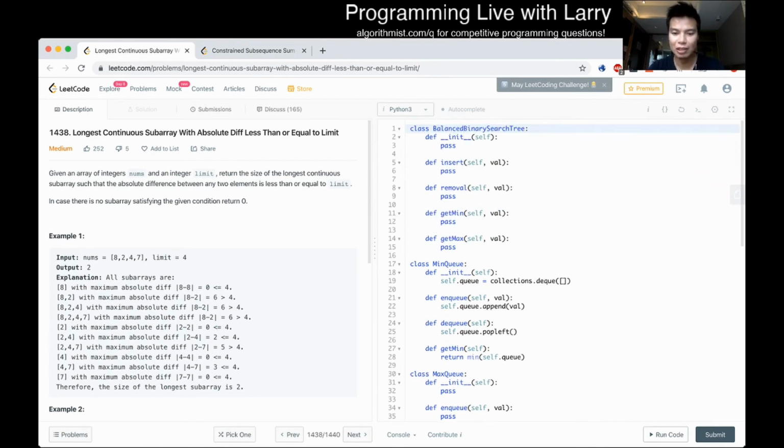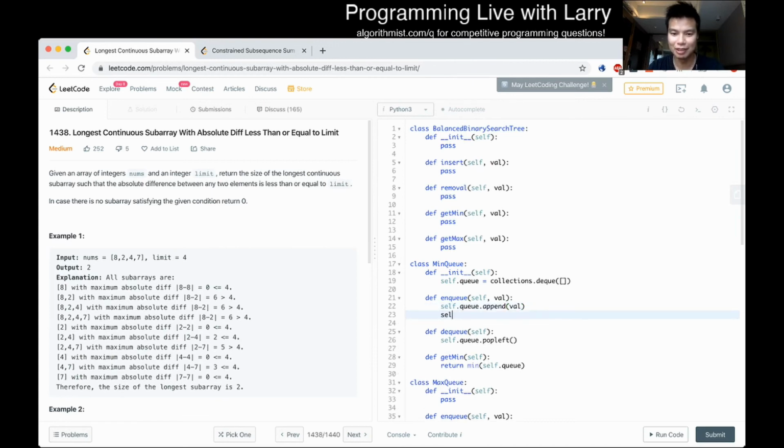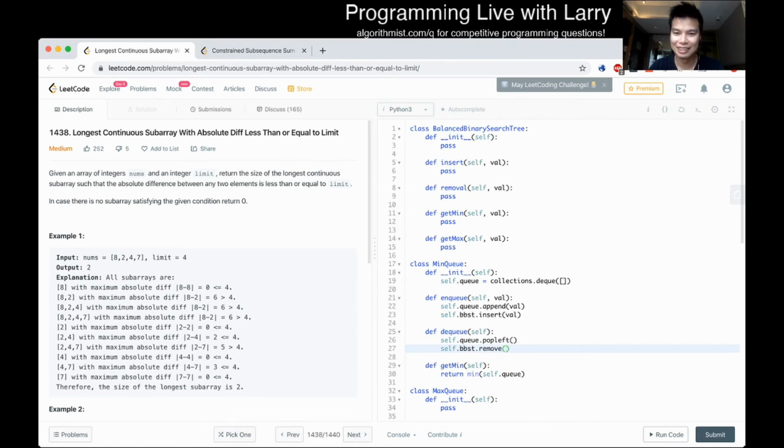Well, on enqueue, we just do self.value. Let's just keep this short so I write a little bit. We insert the value. On dequeue, we remove the value. I guess that is terrible naming. Hang on. Because these should be actions. And then the get min in this case would just be, well, not get min, right? Oh, whoops. You can tell it's live because I make silly mistakes.